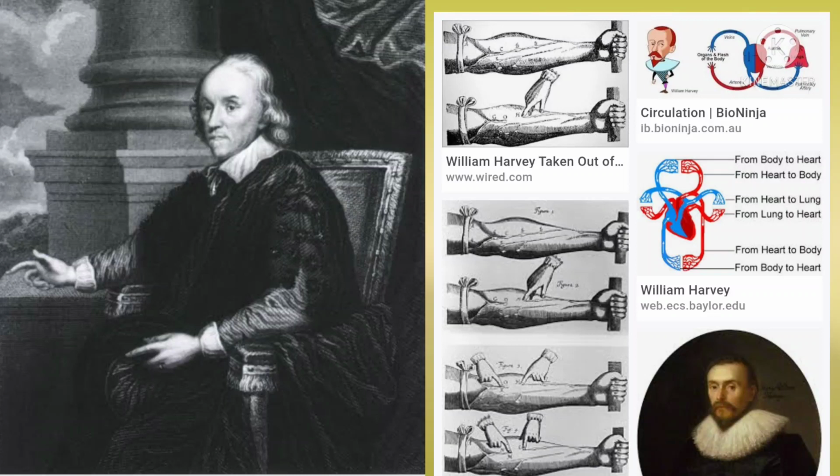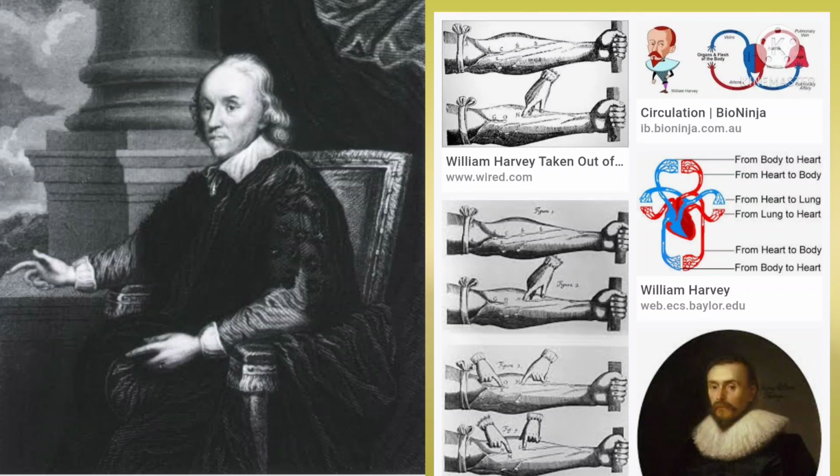Harvey began thinking about the valves his teacher Fabrici had discovered in the leg veins. They were one way and they forced the blood to move towards the heart. Okay, children, one day he experimented on the veins. He checked this by tying off and blocking different veins in animals.